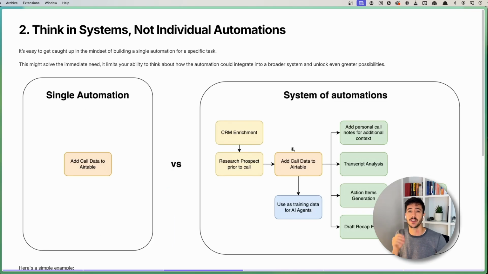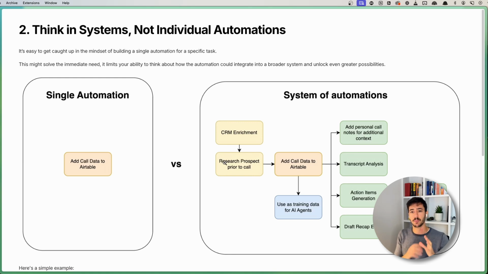The second point here is to think in systems and not individual automations. It's very easy to focus and start thinking about just one single automation that you need to build, maybe because there is an immediate need for that specific automation, but this really limits the ability of the automation to be integrated as a broader part of a system. And thinking in systems helps you both in terms of actual business value that you're going to provide, as well as potential amount that you can charge.